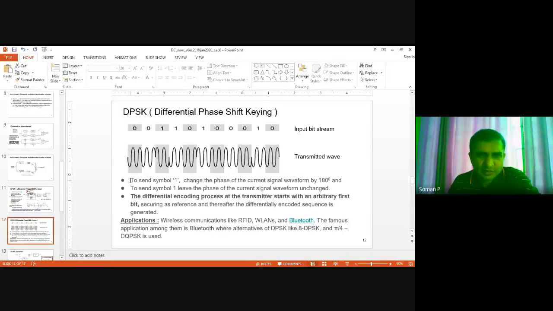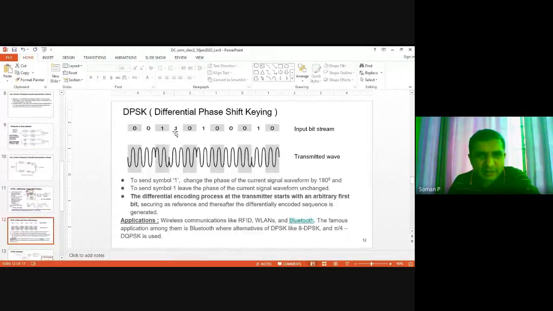So basically what you need to see here is that to send a symbol 1, the phase of the current signal is changed by 180 degrees. For example, to transmit a bit 1, this is the previous data sent, or the waveform sent. Now to transmit a bit 1, this is phase shifted by 180 degrees and transmitted.